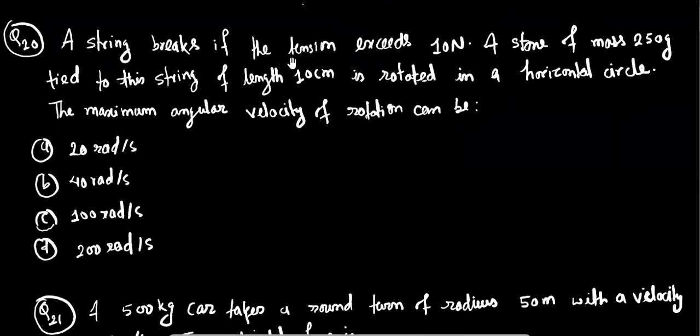Now question number 20. String breaks if the tension exceeds 10 Newton. A stone of mass 250 gram tied to this string of length 10 centimeter is rotated in a horizontal circle. The maximum angular velocity of rotation can be.